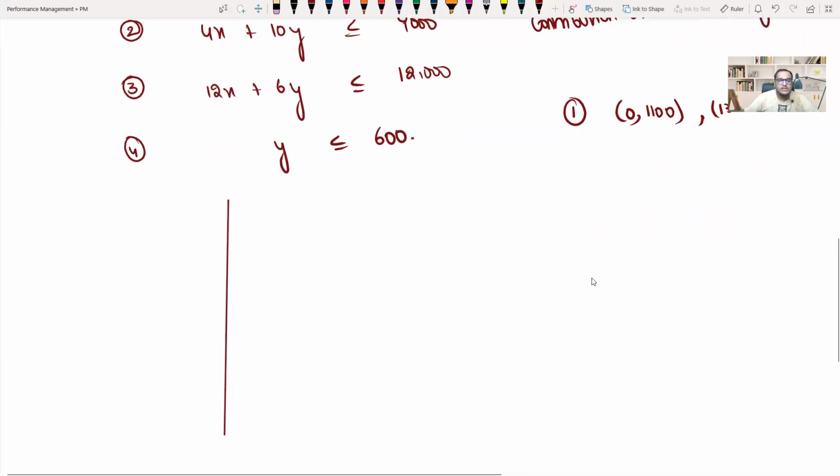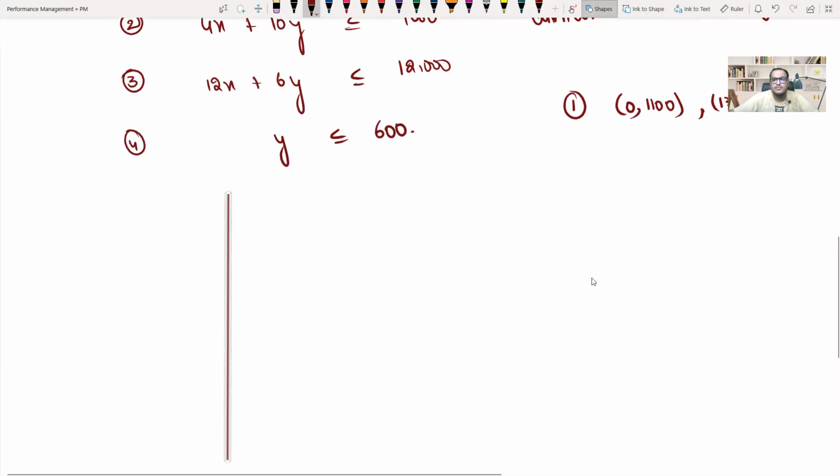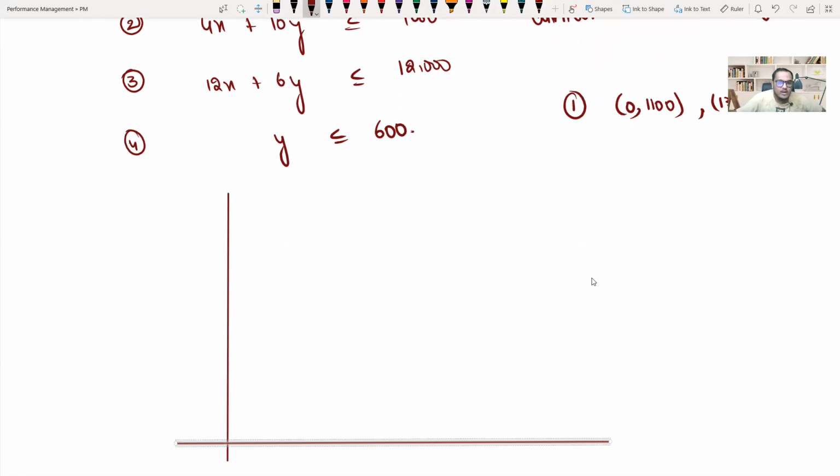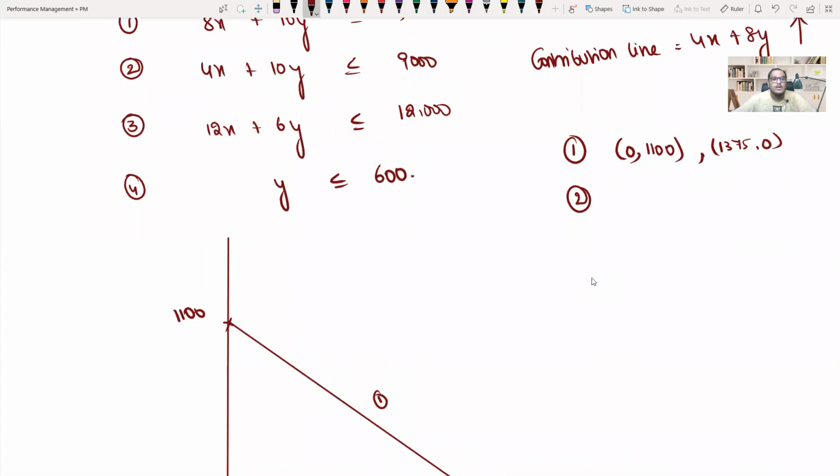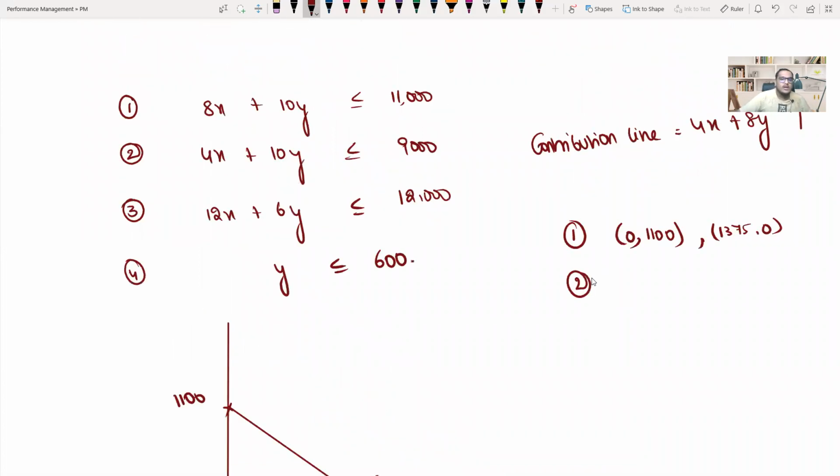I'll have this chart with me, right? And what I'll do on the chart is 0 comma 1100 on the y-axis, 1375 comma 0 on the x-axis, and then I'll draw this line. This is equation 1, that is 1100 and 1375. Similarly, second equation, put x equal to 0, 10y is equal to 9,000, y is equal to 900.